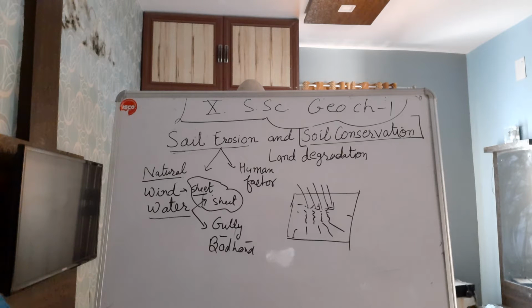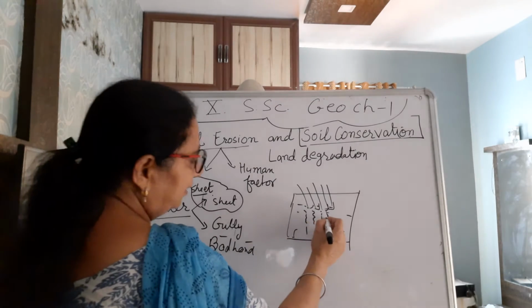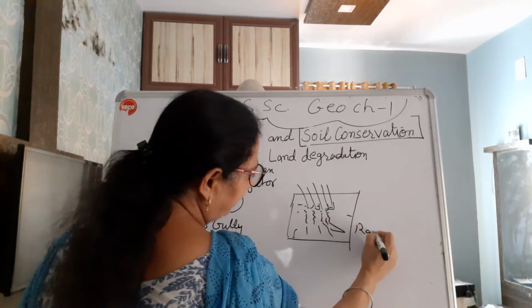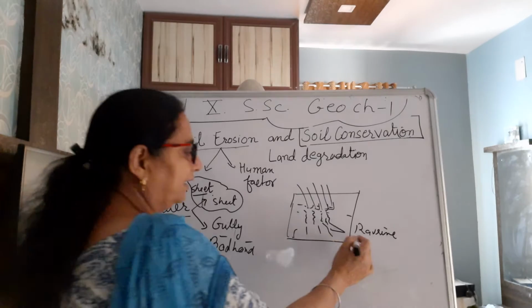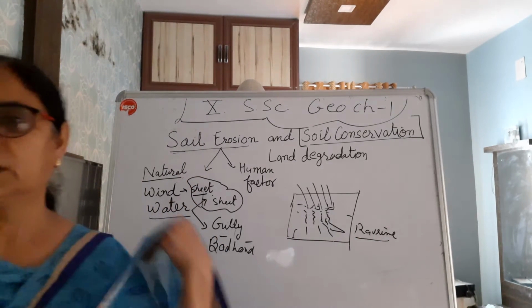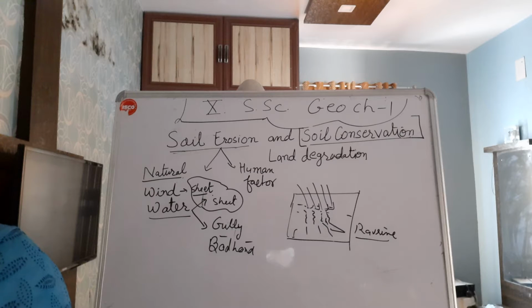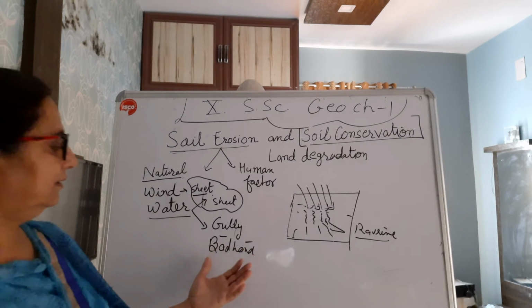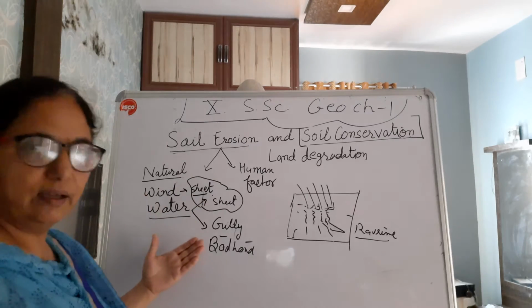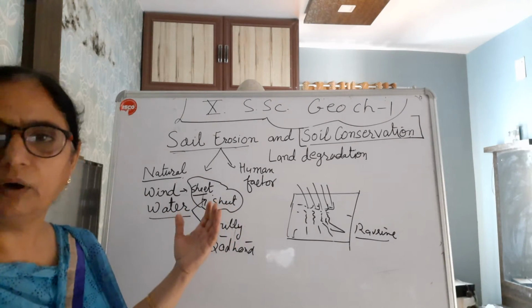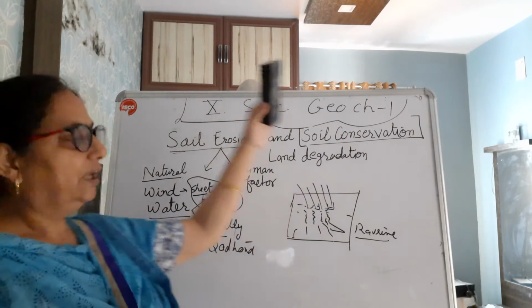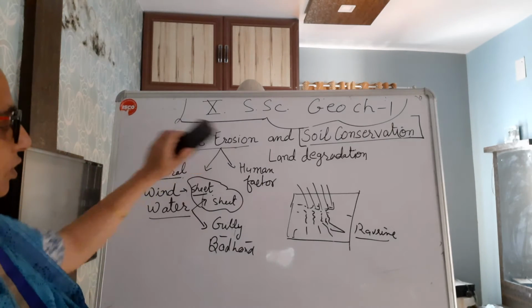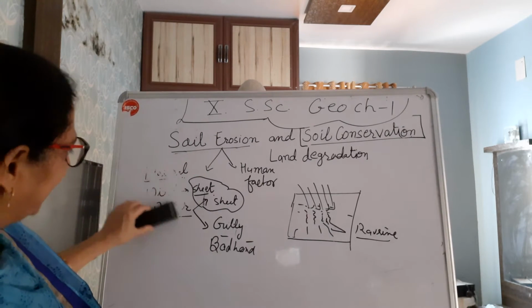Such is the case in the Chambal River Basin, and this type of gully erosion formation is called ravines, right? 9th class में आपने चैप्टर में पढ़ा होगा, ravines are formed through the flow of river in your 3rd chapter. So these are ravines, and when things are happening badly, it is our duty to conserve them, meaning if soil erosion is there due to different factors that I told you, natural only till now.